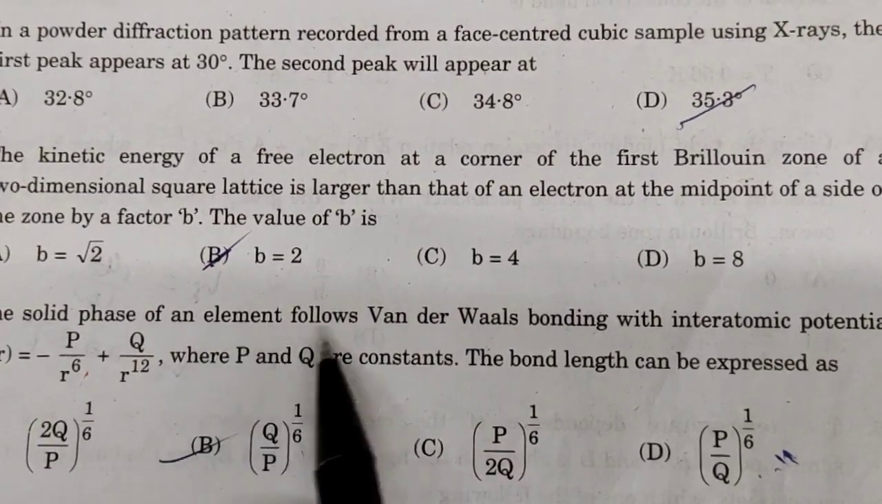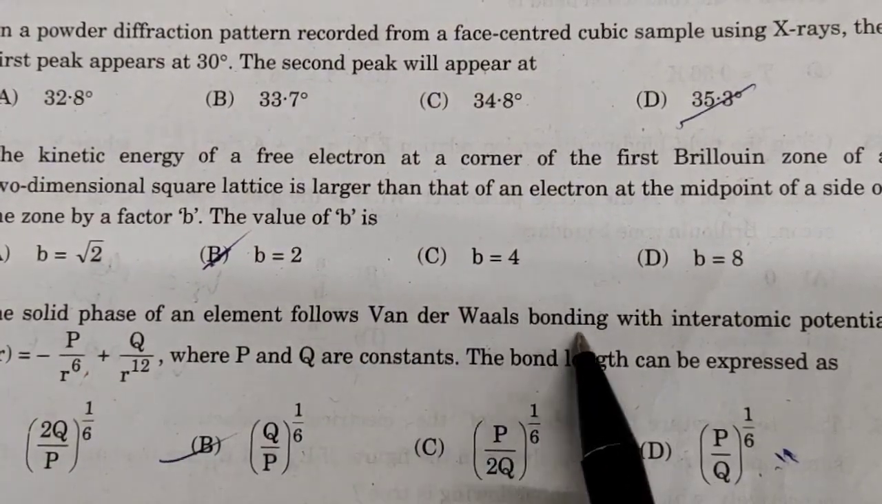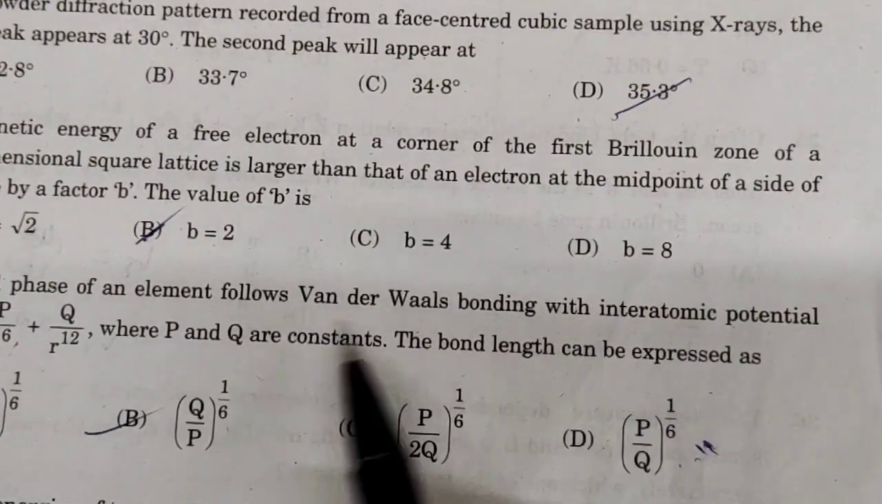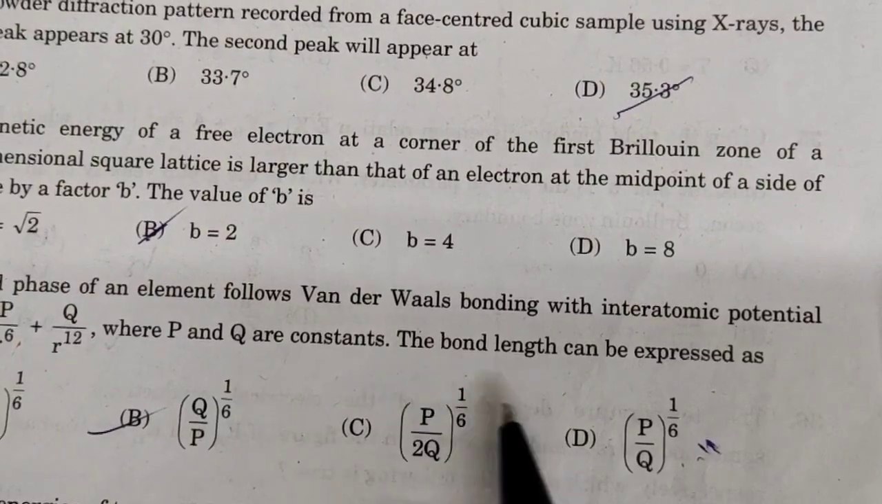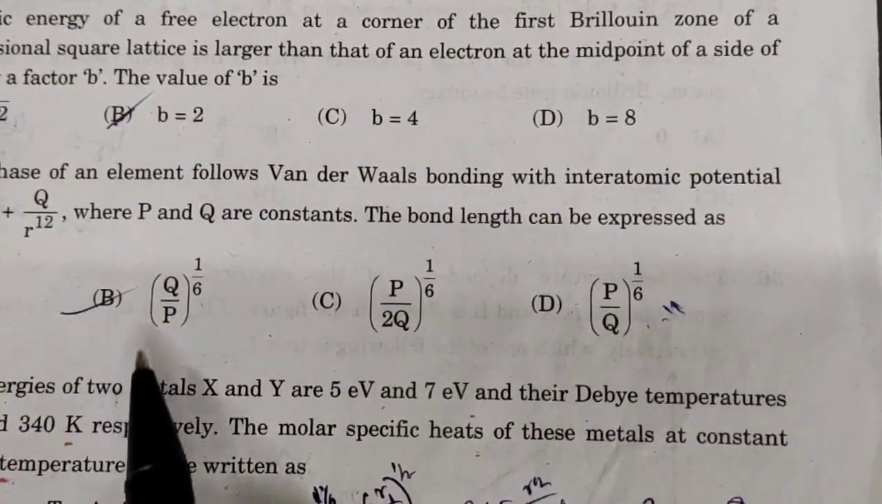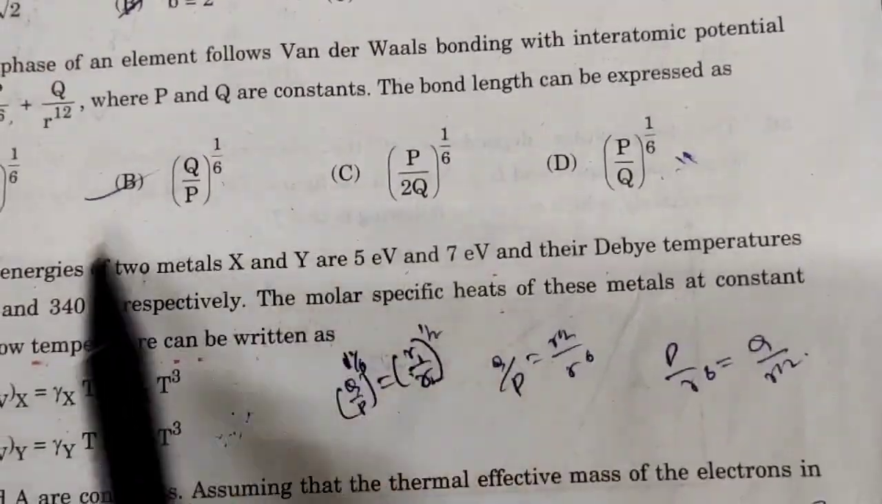The solid phase of an element follows van der Waals bonding with interatomic potential V of R is equal to, they are given, where P and Q are constants. The bond length can be expressed as option B is correct, Q by P to the power 1 by 6.